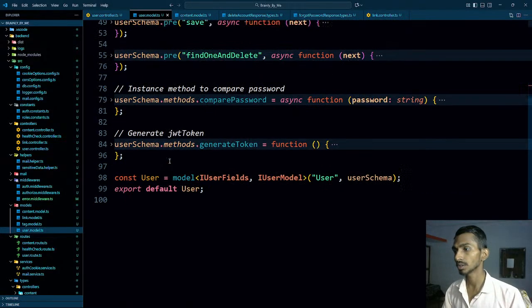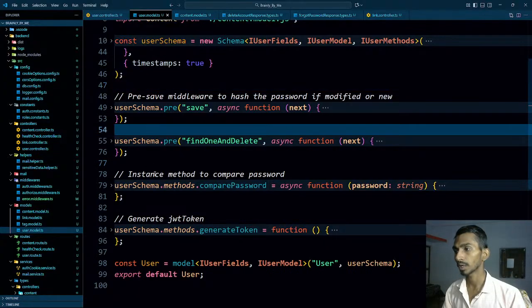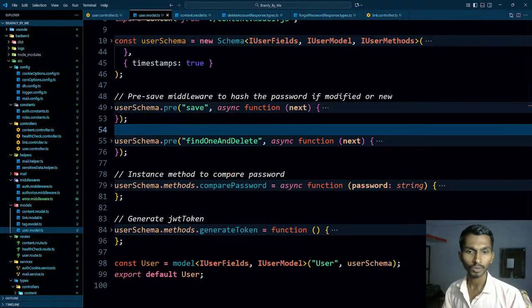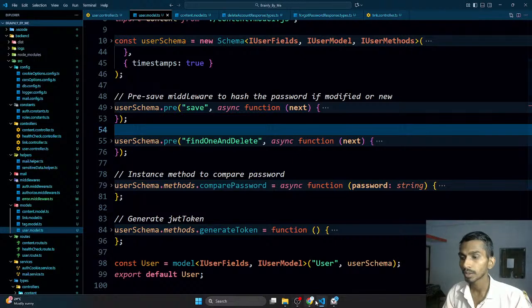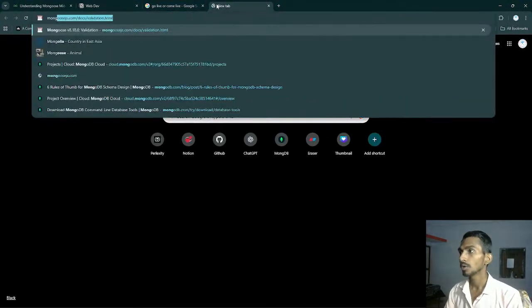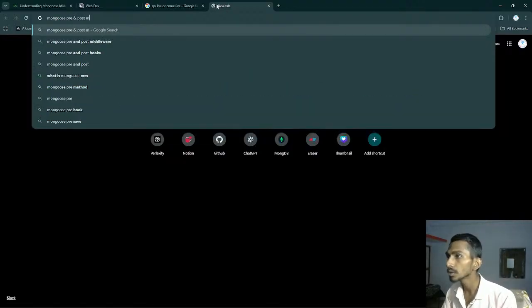Apart from this, as for this pre-middleware, is this called a pre-hook? I think this must be called pre-hook. Okay, pre-hook. Is this called pre-hook? Let's see. Mongoose pre and post middleware. Are they hooks too?